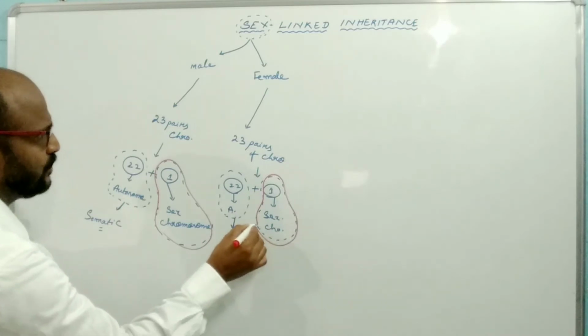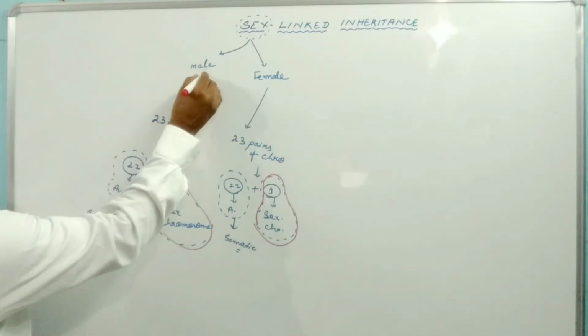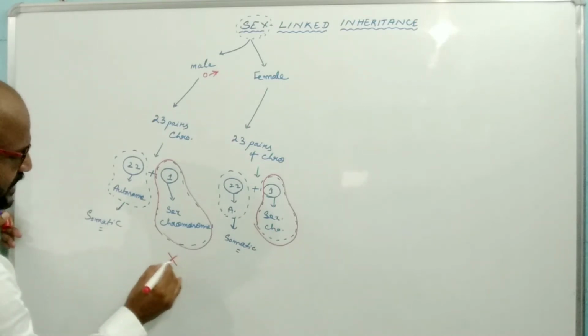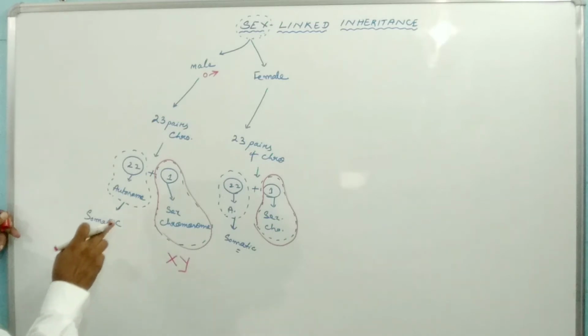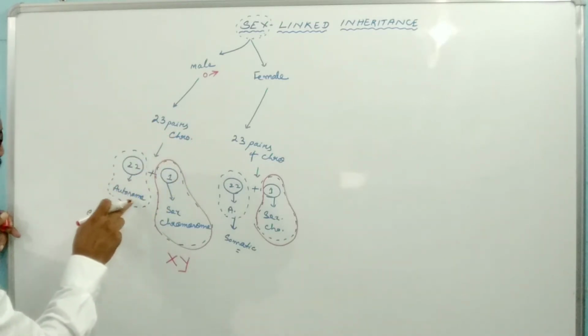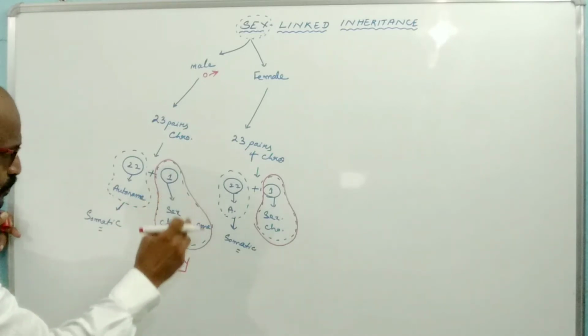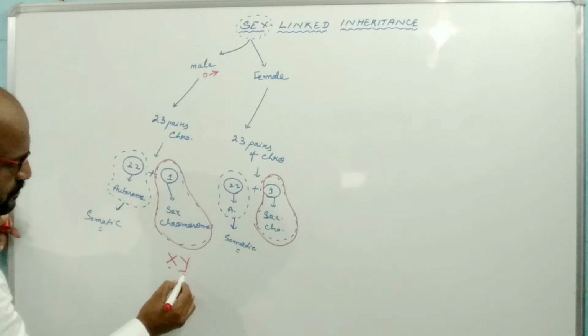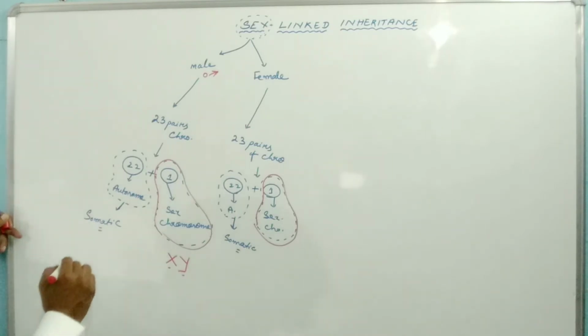So in case of male, there is one X chromosome and one Y chromosome. Out of 23 pairs, 22 pairs are autosomes, and in the one remaining pair they have only one X chromosome and one Y chromosome.